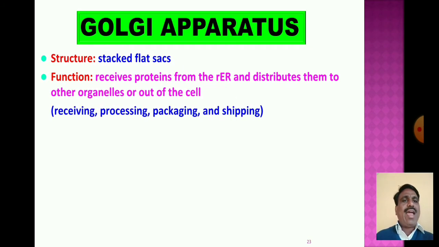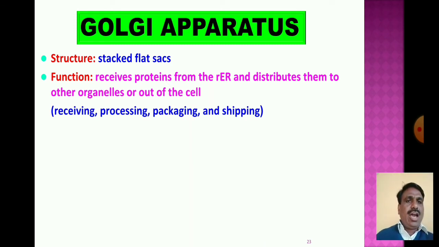The Golgi apparatus is made of stacked flat sacs that receive proteins from the RER, which is involved in the synthesis of proteins, and distribute them to other organelles where required or out of the cell: receiving, processing, packaging and shipping.